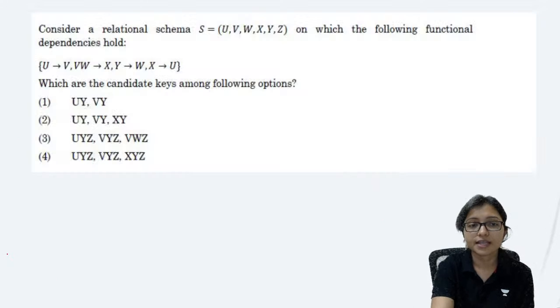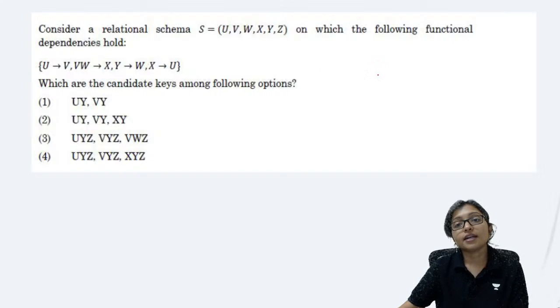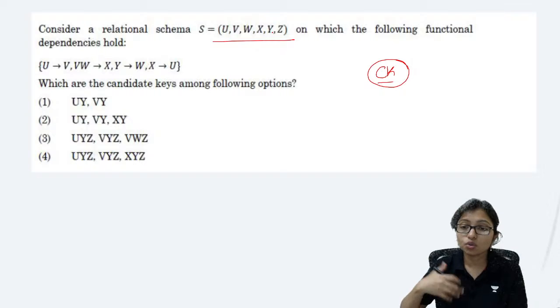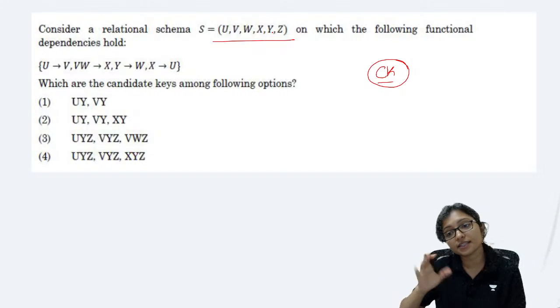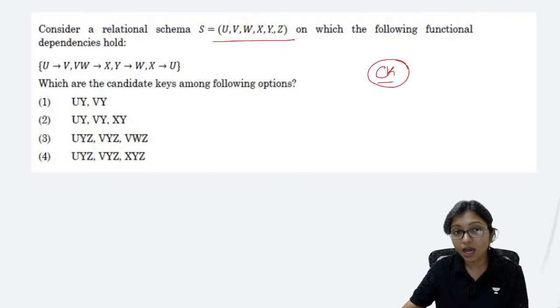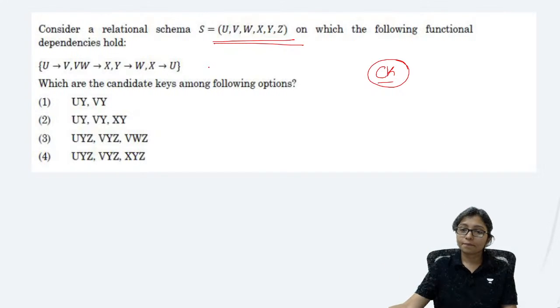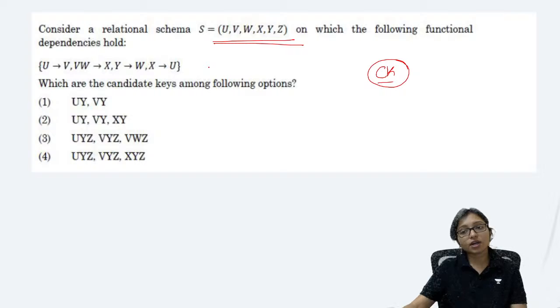Clear? Yes. Now try to identify the candidate key when this type of question is given. Already we identified it through the table, and through the table this is the way to identify a candidate key. Now through this type of dependency, how to identify the candidate key? Now do it. Through the data or table, we already understood how to do it. Now through the given dependency, how to identify, what will be the answer?